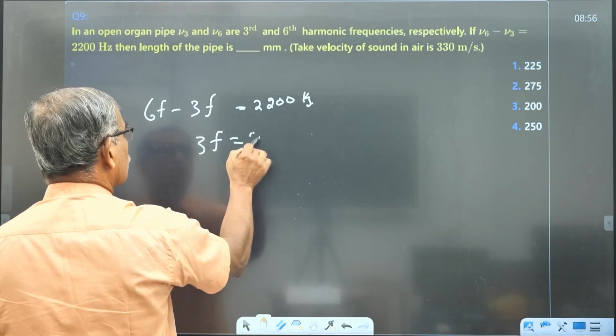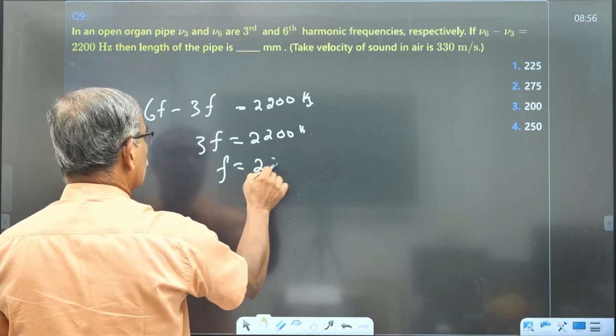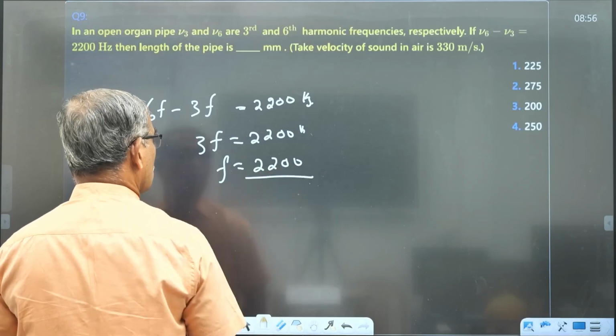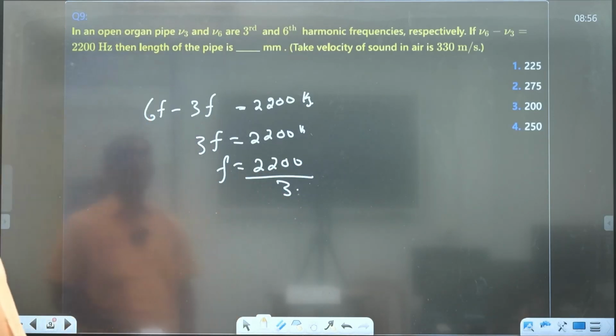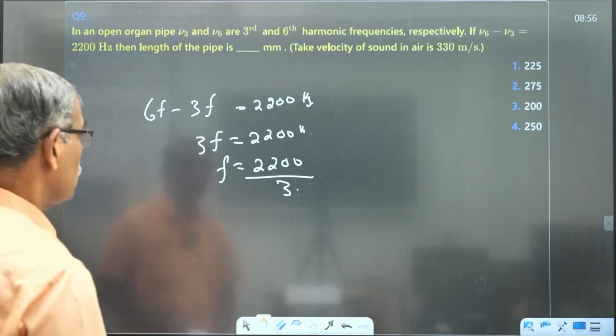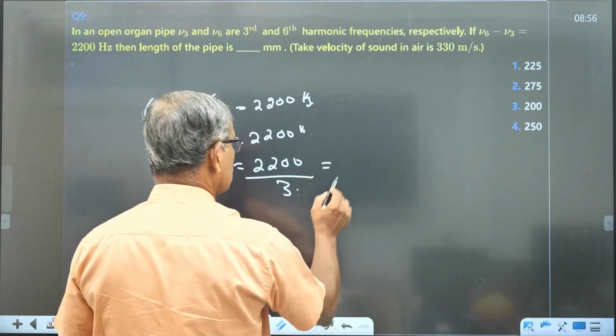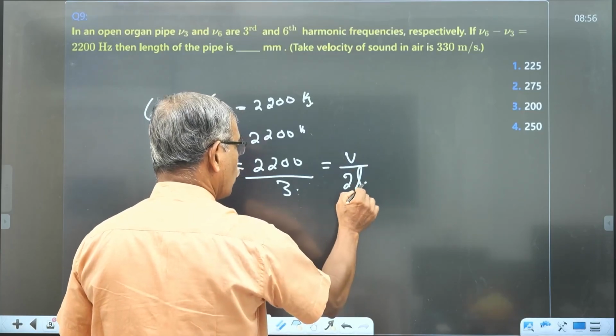So 3f is equal to 2200, f is equal to 2200 by 3. This is the fundamental frequency. And what type of pipe? Open organ pipe. So this frequency for an open pipe is equal to v by 2L open.